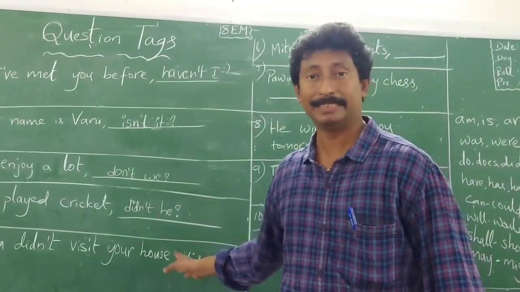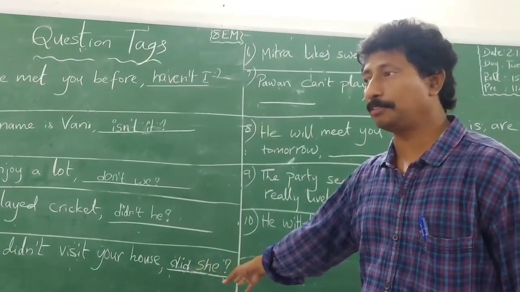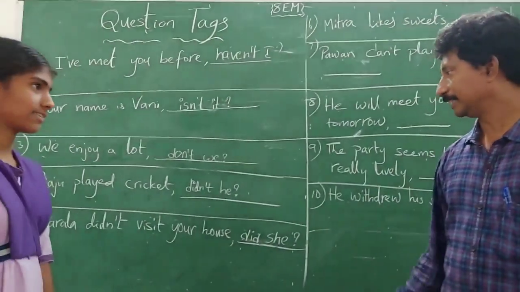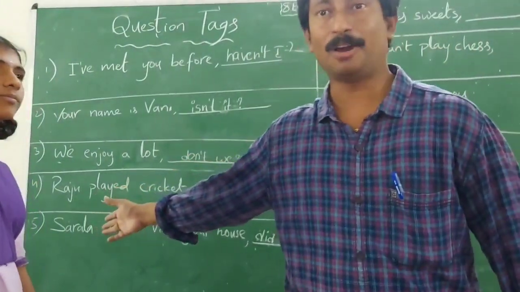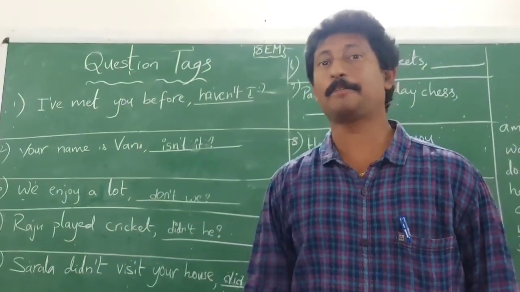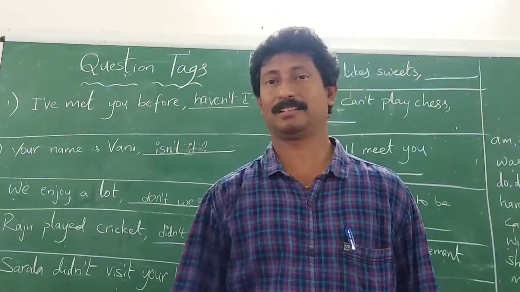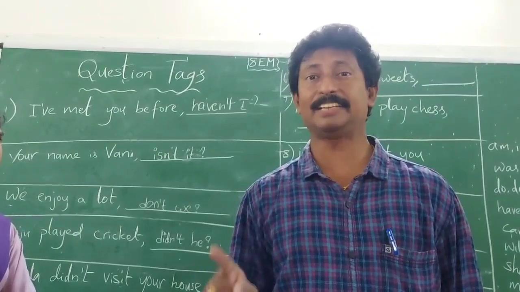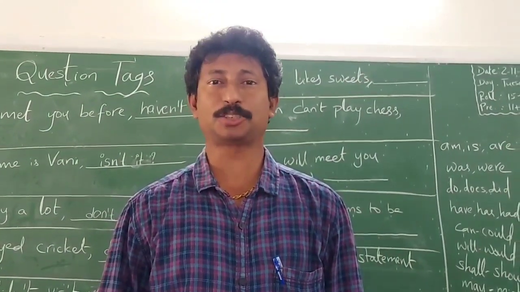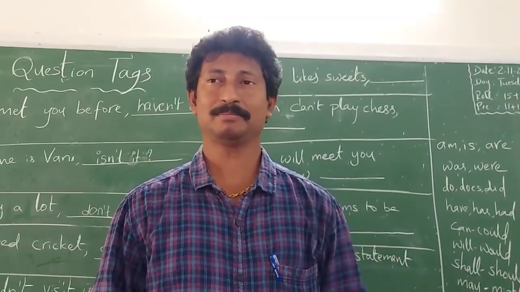There is no not here. Did. And then which pronoun is taken up by you here? She. Sarala is a girl, so she has written she instead of he. Did she? Then the question tag ends with a question mark. And the next chance goes to Chaitra Vihita. Please come.